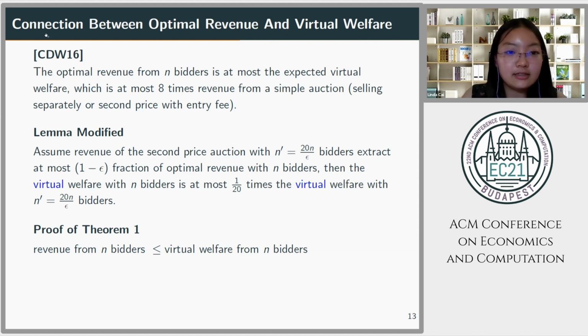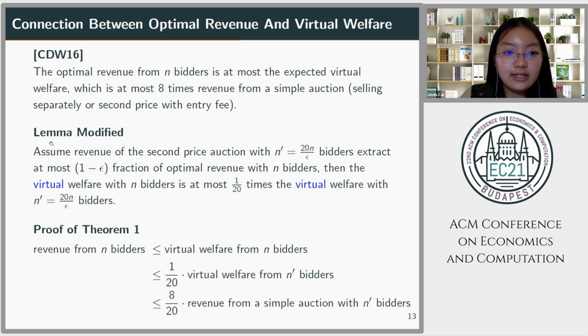Firstly, by CDW16, the revenue from n bidders is at most the virtual welfare from n bidders. Next, by our modified lemma, we know that the virtual welfare from n bidders is at most 1 over 20 times the virtual welfare with n prime bidders. So finally, we use CDW again, and this says that the virtual welfare from n prime bidders is at most 8 times the revenue from a simple auction with n prime bidders. Since 8 over 20 is at most 1, then the revenue from n bidders is at most the revenue from a simple auction with n prime bidders. This is exactly what we need to show in theorem 1.